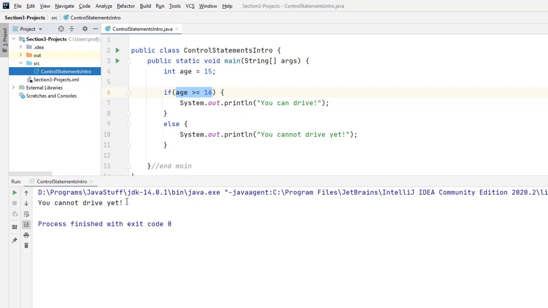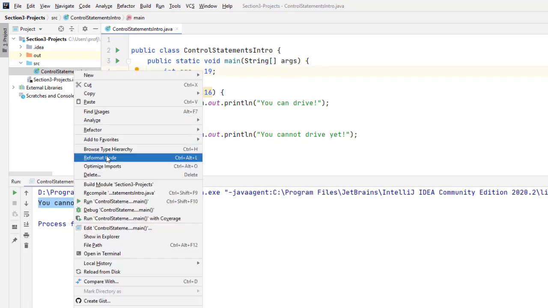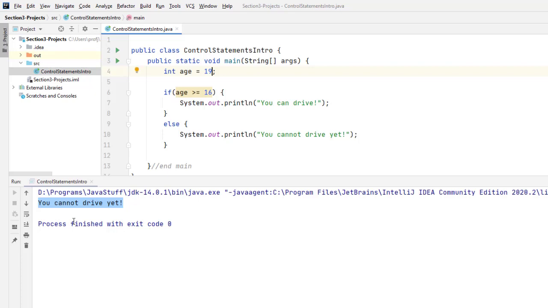And currently it says you cannot drive yet because we have age set to 15. That does not satisfy this condition, so it goes to the else section down here. Now what about, we'll say 19. Rerun it. And there you go. You can drive. Pretty awesome, right? So it chose only one of the options and ignored the other.